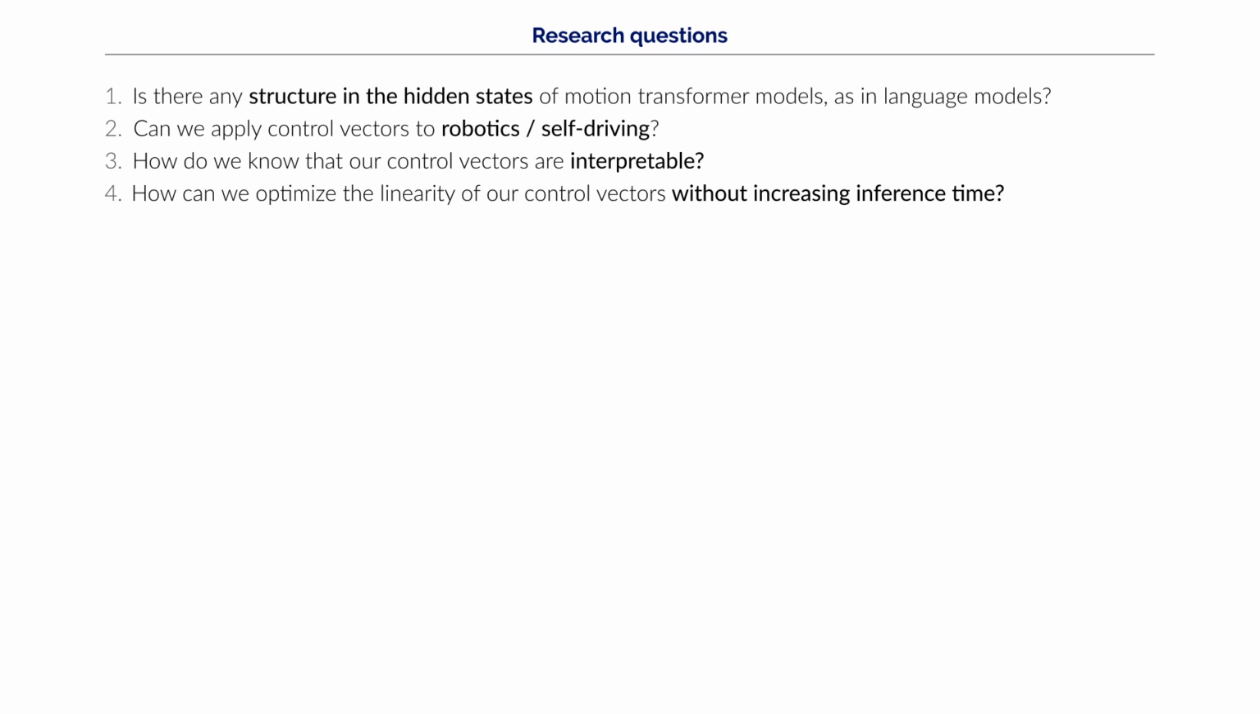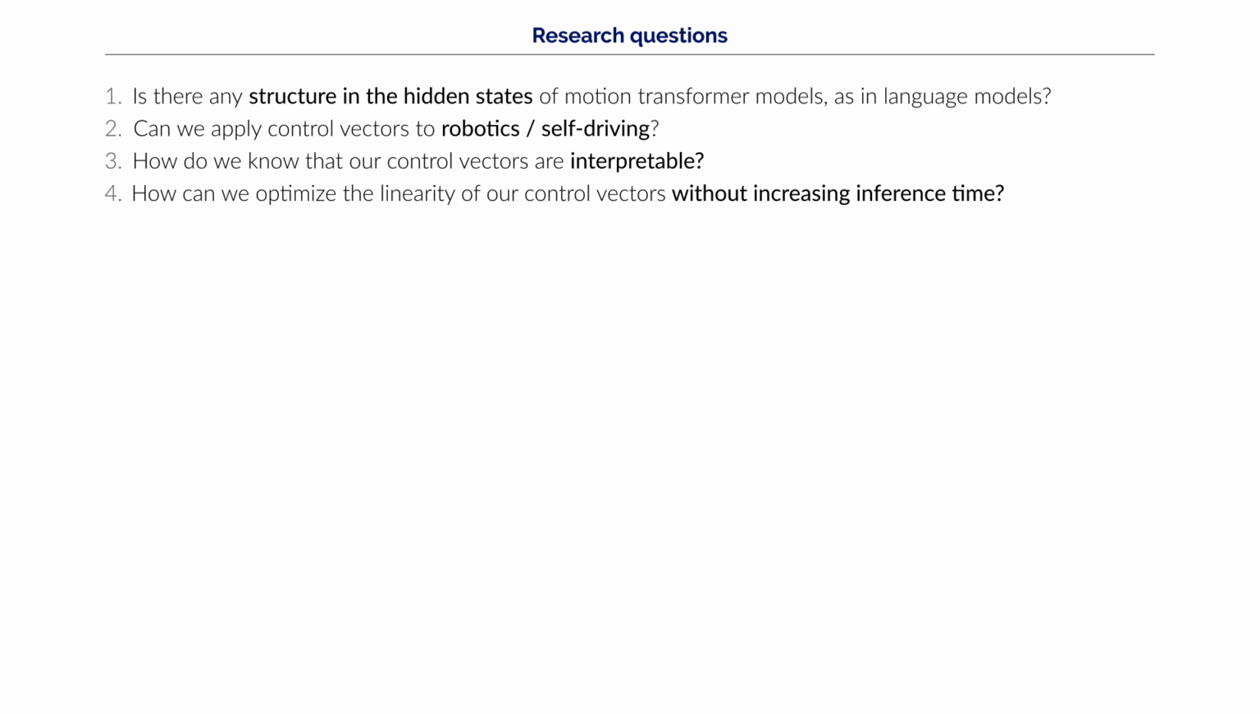Often, language is used as an interface to align learned text representations with embeddings of other modalities, providing interpretability only in a correlational sense. In this work, we focus on the hidden states of motion transformer models. We analyze whether these hidden states exhibit any structure, similar to what has been observed in language embeddings. If such structure exists, can we modify or control it?